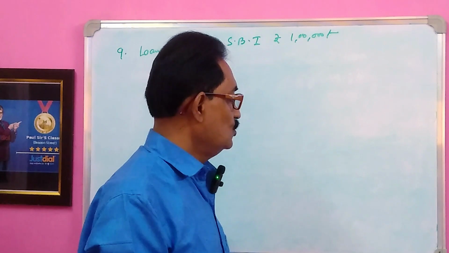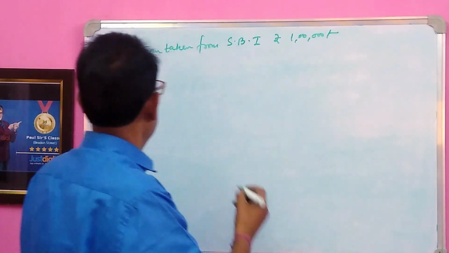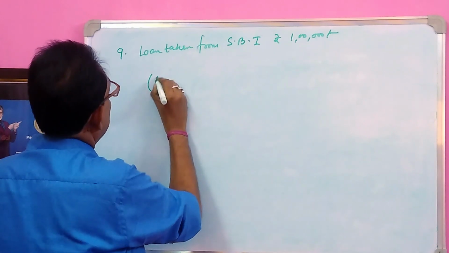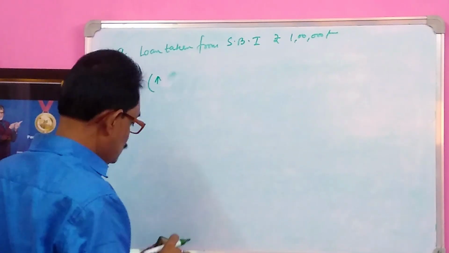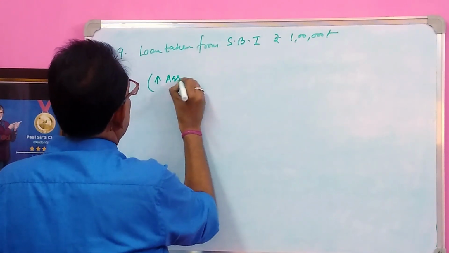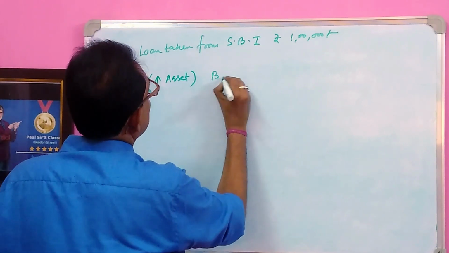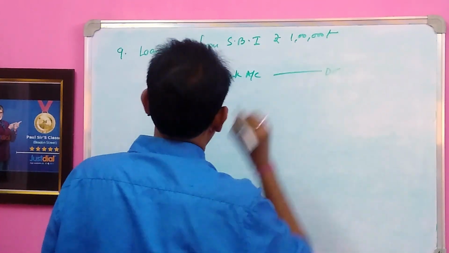Okay, so when I have taken any loan, then my bank account will increase. Because the bank deposits the amount in my bank account, bank account as an asset increases, so bank account will be debited.